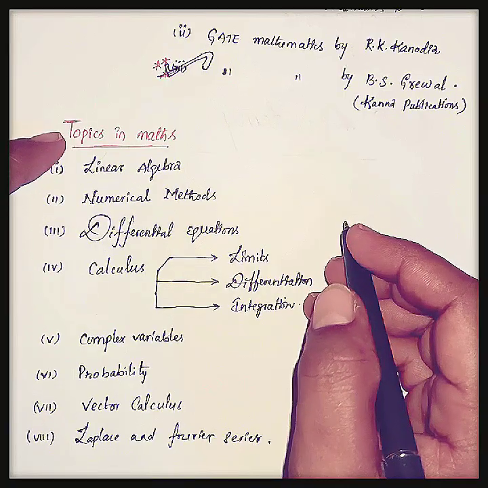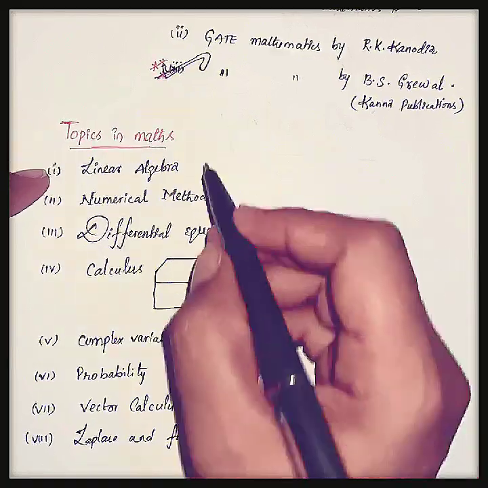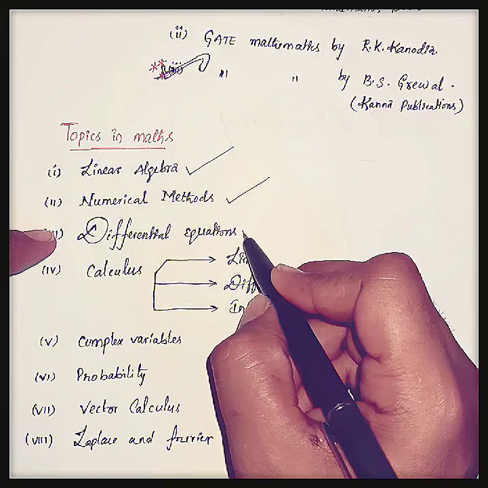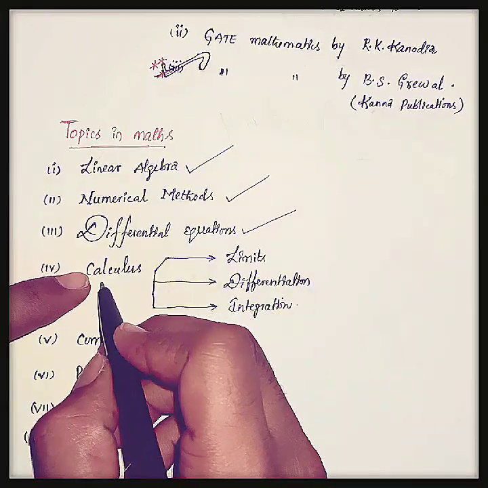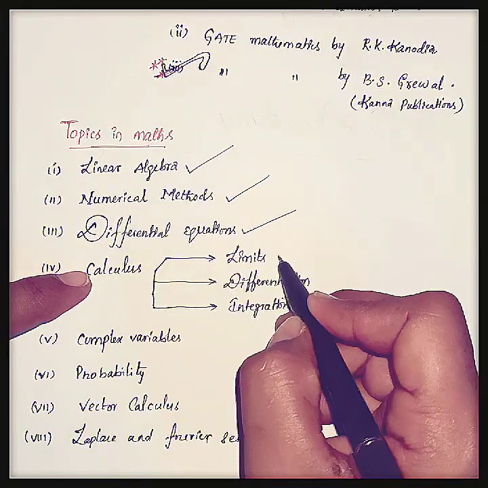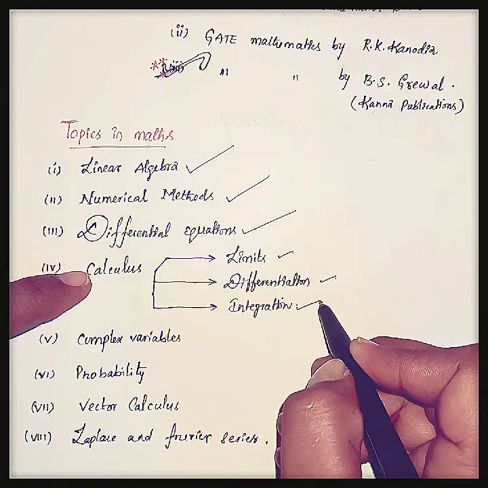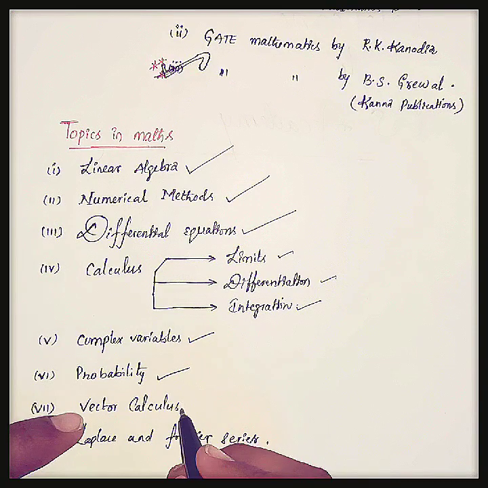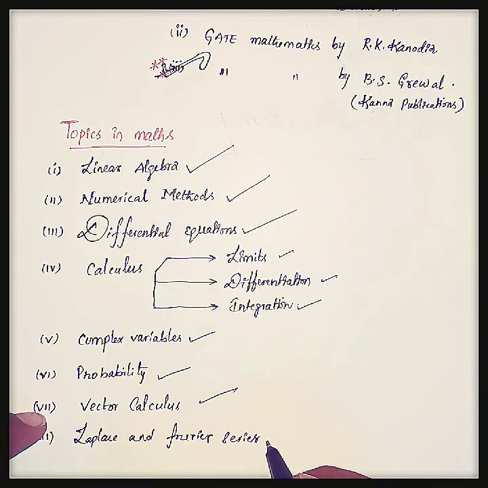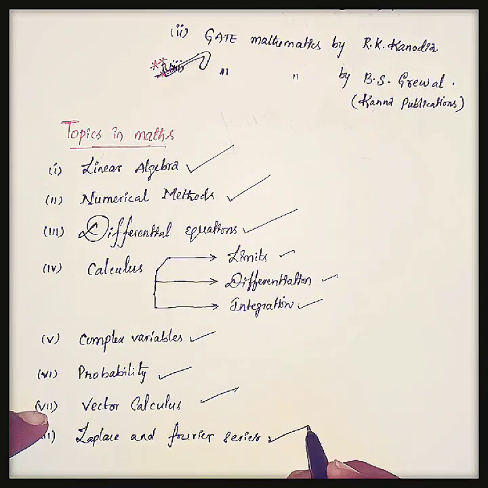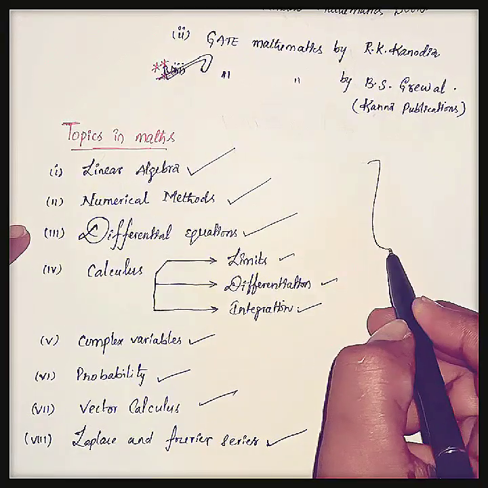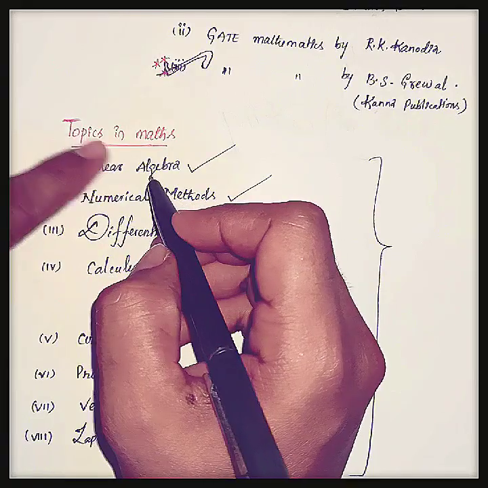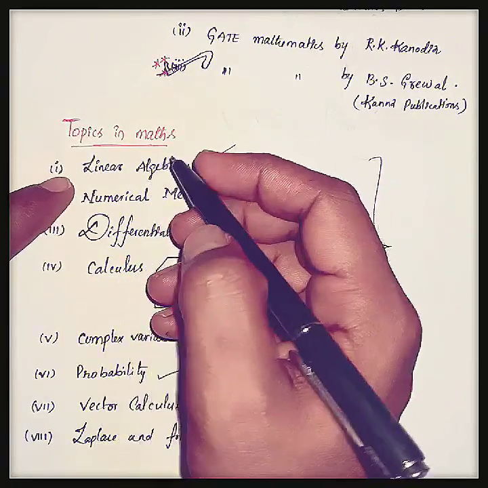If you see the topics in engineering mathematics, that is linear algebra, numerical methods, differential equations, calculus, that includes limits, differentiation and integration, and the next topics are complex variables, probability, vector calculus and Laplace and Fourier series. These are the topics in engineering mathematics. From the starting onwards, let's start with linear algebra, and I will cover in this video the most important topics.